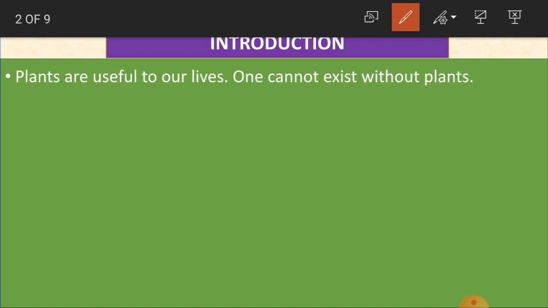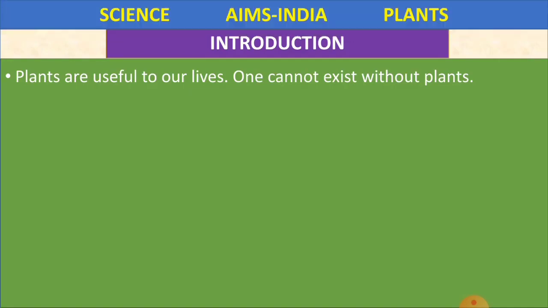and the food we eat, like vegetables and fruits, all come from plants. So they are producing food for us. They are giving food for us. And without food, we cannot live. We, in the sense, not only human beings, even animals also. No other living beings can live. So plants are very useful to our lives.